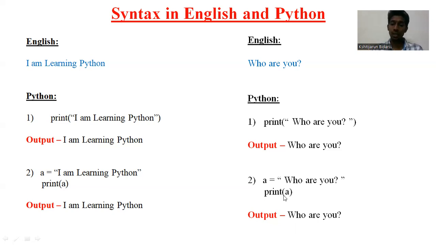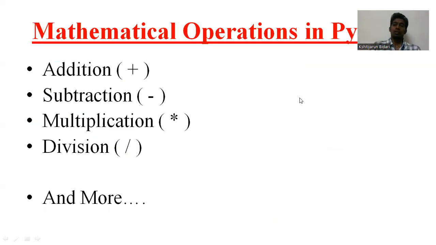When you say print A, it will give the output as who are you. So what we discussed till now is simple syntax in English and Python. What is the difference here? In English, we just write directly, and in Python, we say print. That's it. So friends, let us see some mathematical operations in Python.